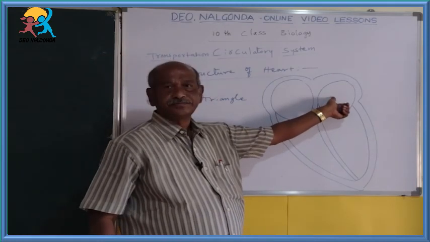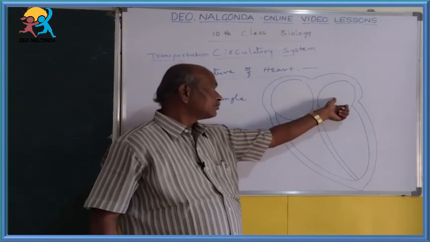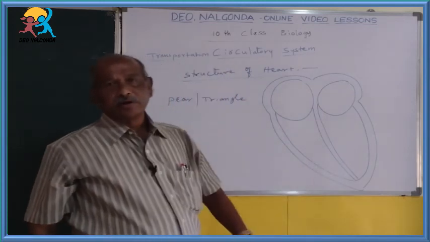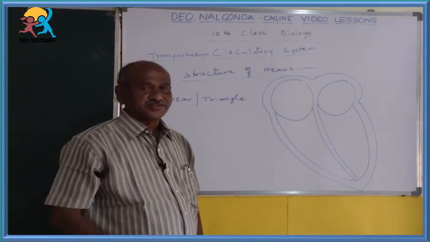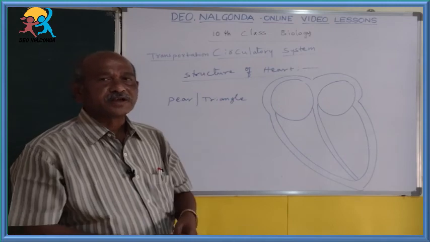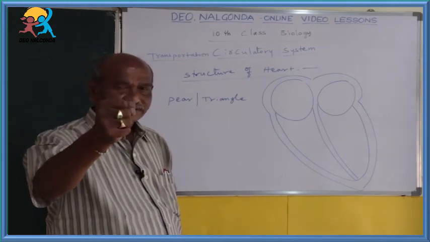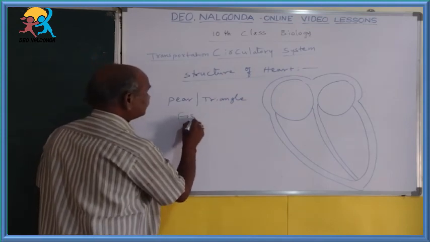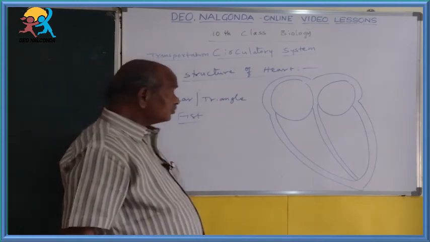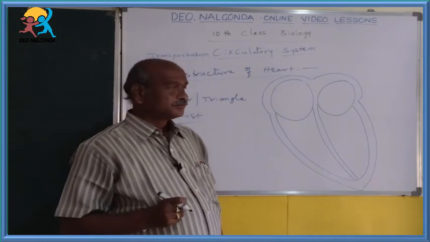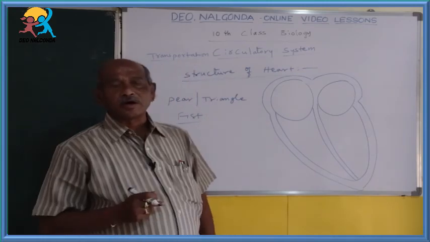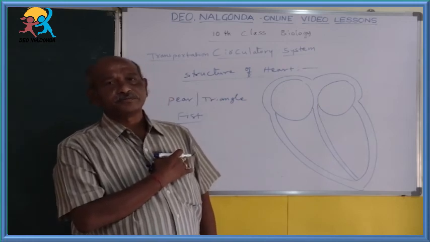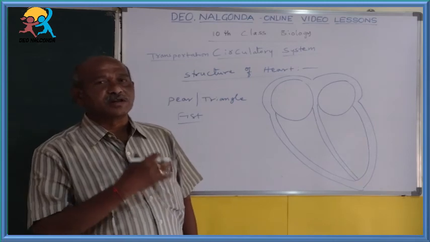So the top side is broad and the posterior side is narrow. It is the size of a person's fist. So a fist-sized, triangular or pear-shaped heart, located in the chest cavity towards the left side, between the two lungs, in the space called the mediastinum.